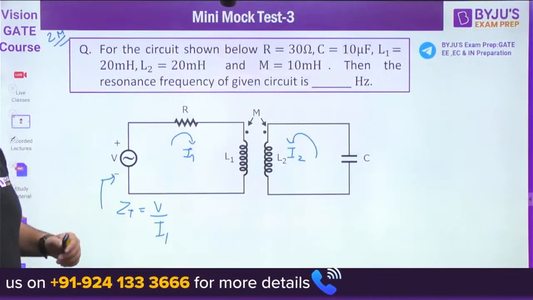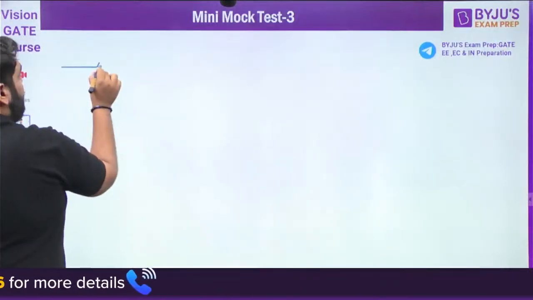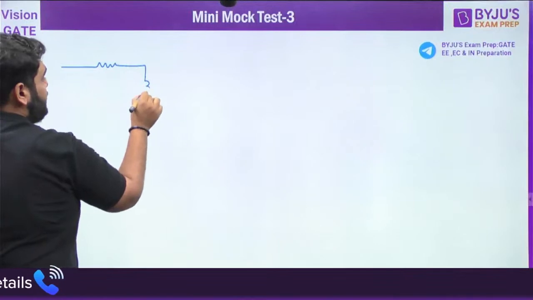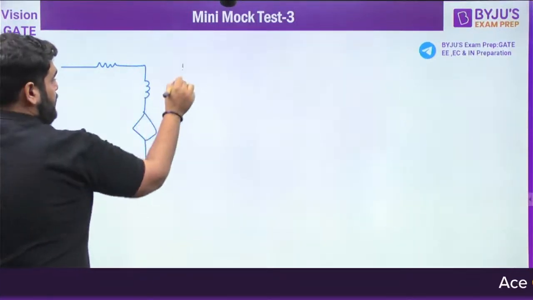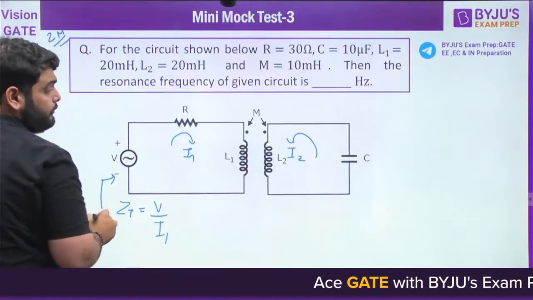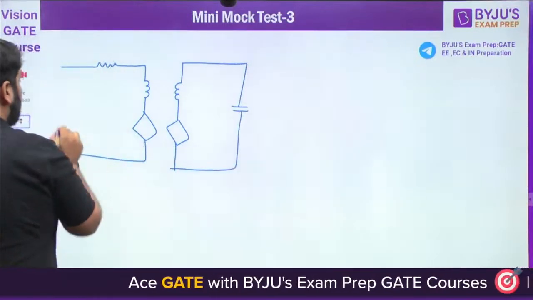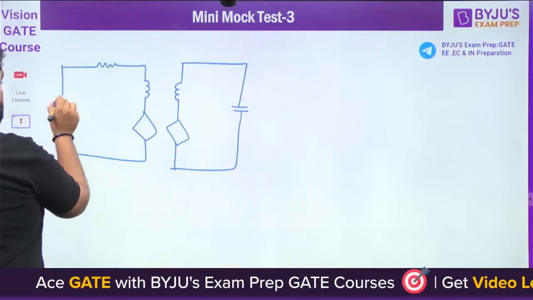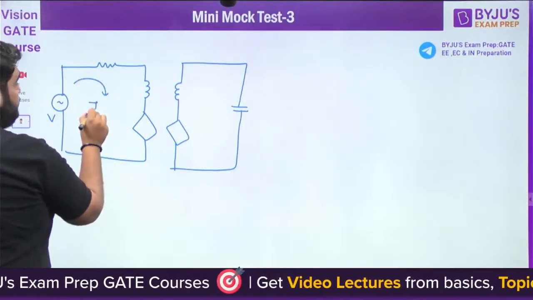Okay? Now, magnetically coupled circuit. So you need to draw a magnetic circuit here. I hope you know how to draw this. If not, then you can ask from me.